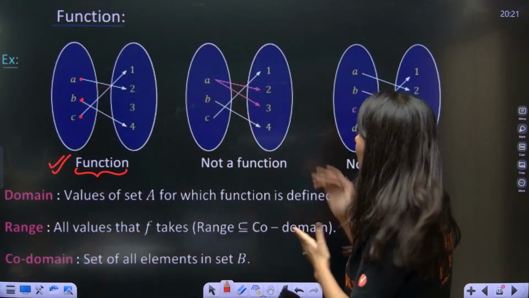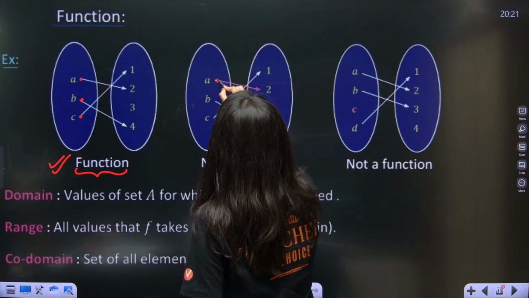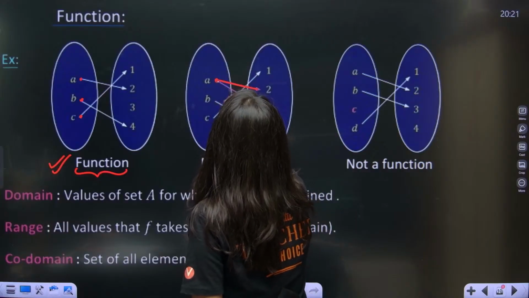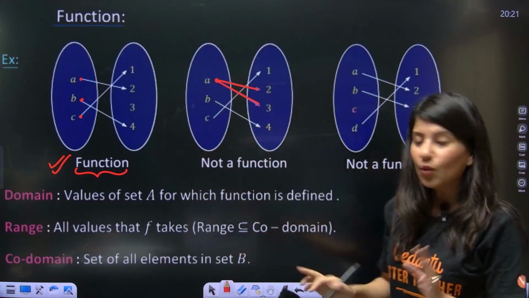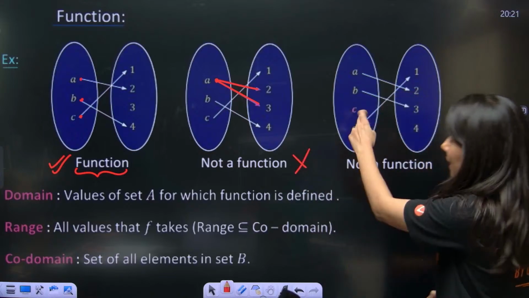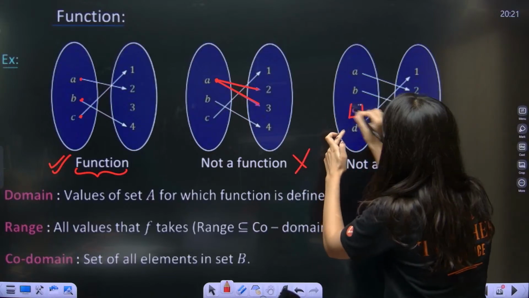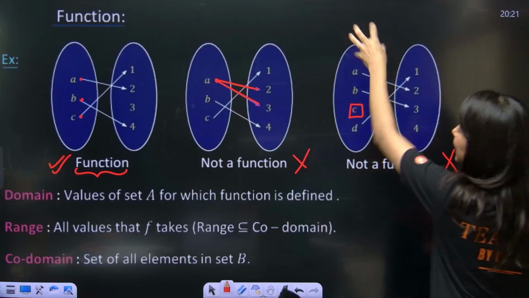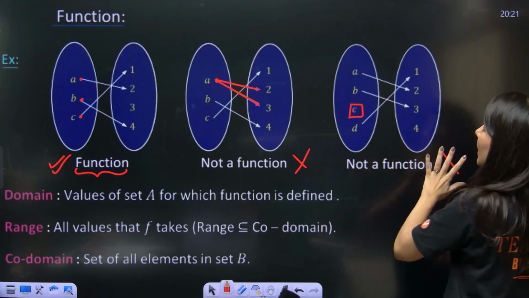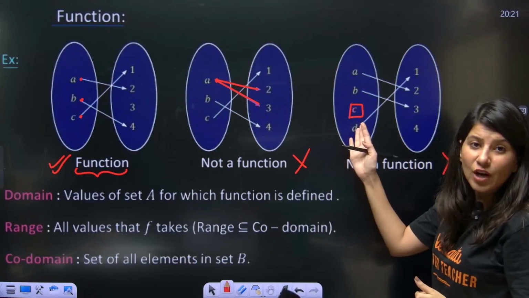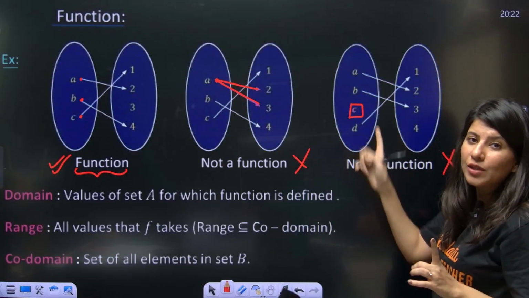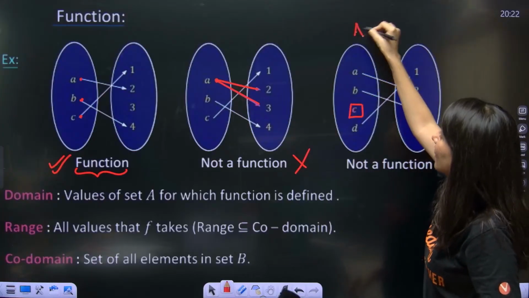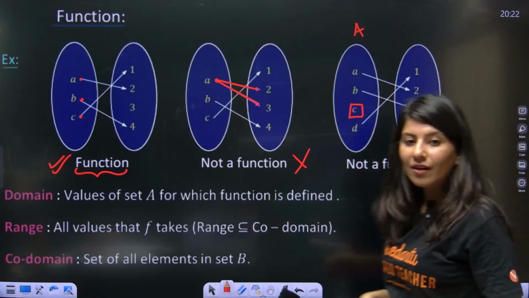Let's talk about this. Clearly this is not a function because one input has two outputs. So not a function. And here, can you see this C over here is left out? That is why condition 1 is not getting fulfilled: set A, all elements should be occupied. C should not be left out in the first set A. So this is again not a function.